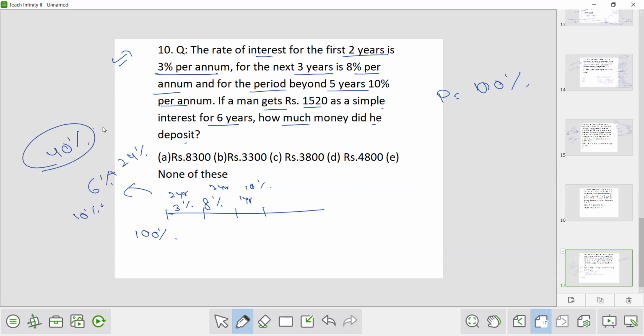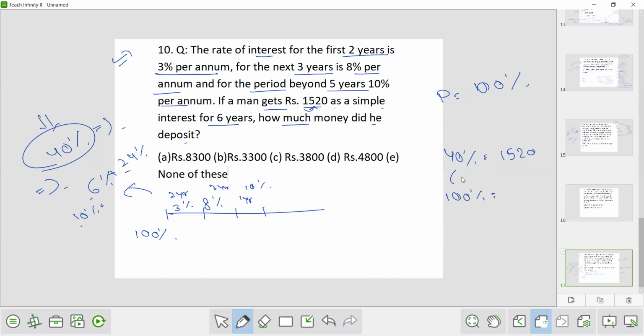And this 40% is simple interest, and that is equivalent to 1520. So 6% plus 24% plus 10%, you got 40%. This 40% is equivalent to 1520. So what is 100%? So very simple.